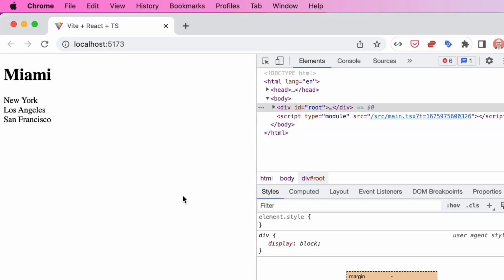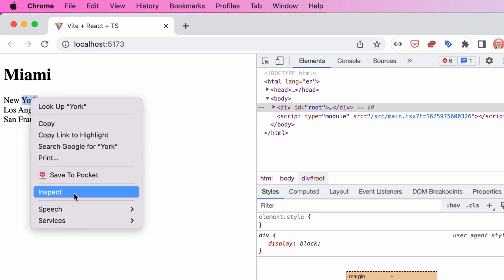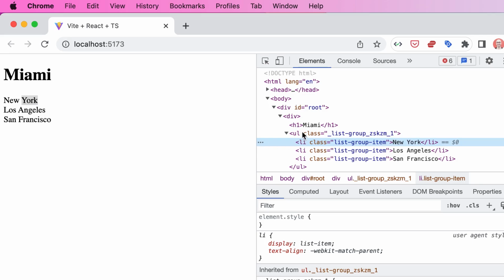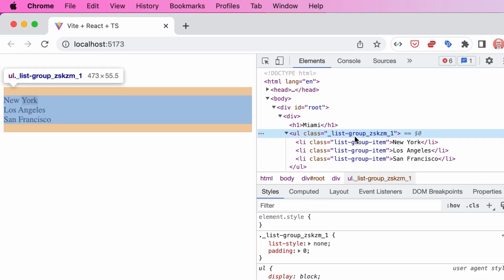But let me show you how this works. It's really interesting. So I'm going to right click on one of these items and inspect it. Here's our UL. Look at the class name. It's not list group, it's encoded. So as part of bundling our application, Vite takes all the CSS modules and creates unique CSS classes for us. So we never have to worry about name clashes anymore.